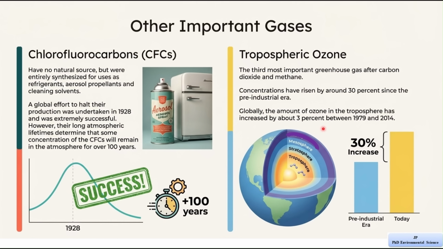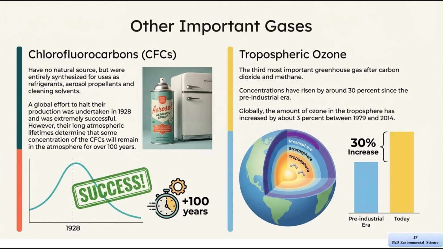Additionally, between the years 1979 and 2014, the global amount of ozone in the troposphere increased by about 3%. This increase contributes to warming because ozone can trap heat in the atmosphere. CFCs are man-made gases with no natural source, and even though we have reduced their use, they remain in the atmosphere for a very long time and continue to affect climate.